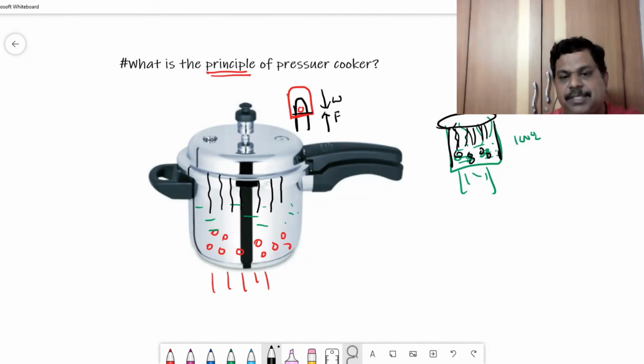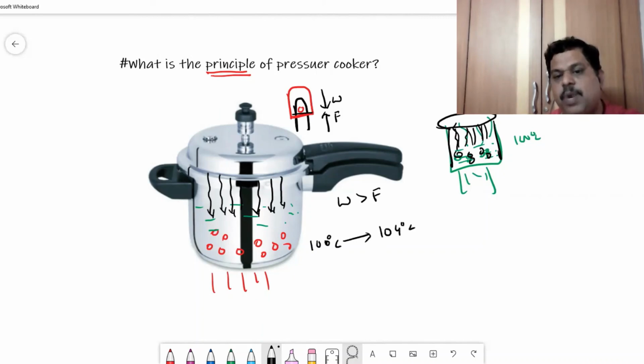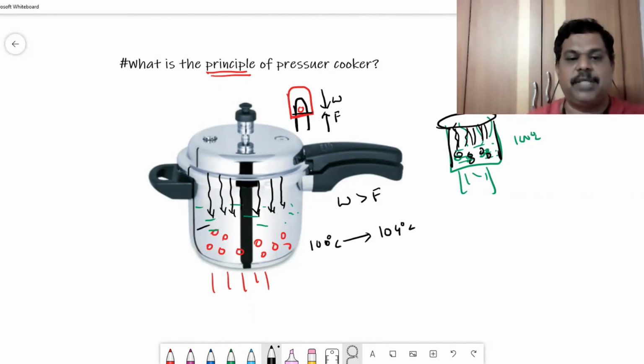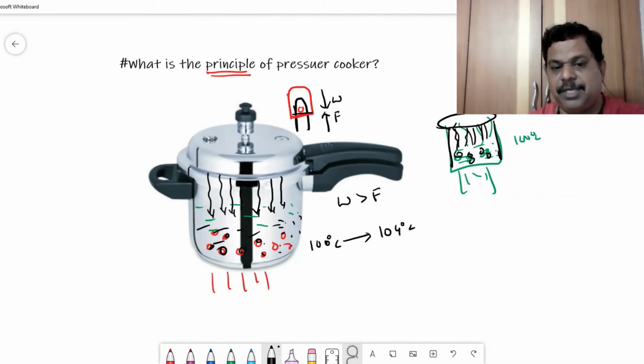Initially, when the pressure is less, the weight of the cap is more than the force exerted by the steam. Since we are not allowing the steam to escape, it will exert pressure on water. That means the boiling point of water inside the pressure cooker increases from 100 to 104 degrees centigrade. Even at 104 degrees centigrade, the water still exists in liquid state, so there is availability of water inside the pressure cooker.